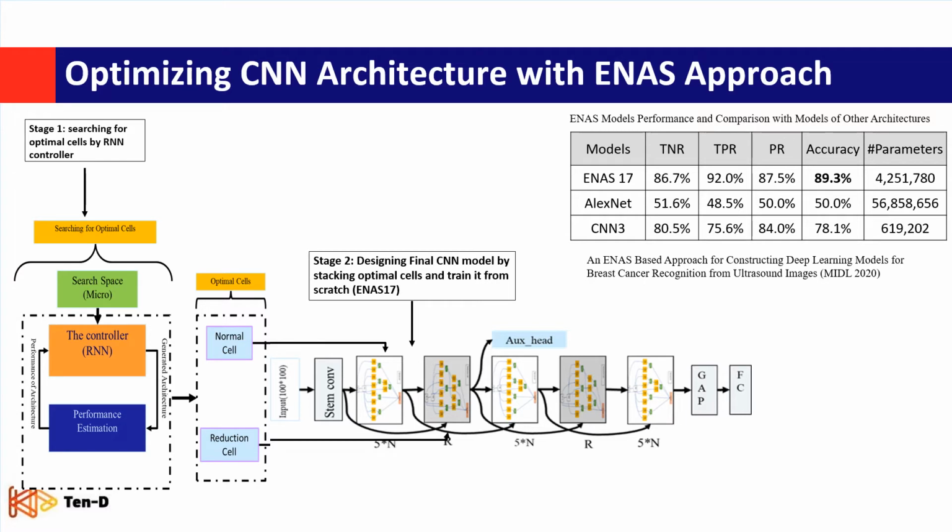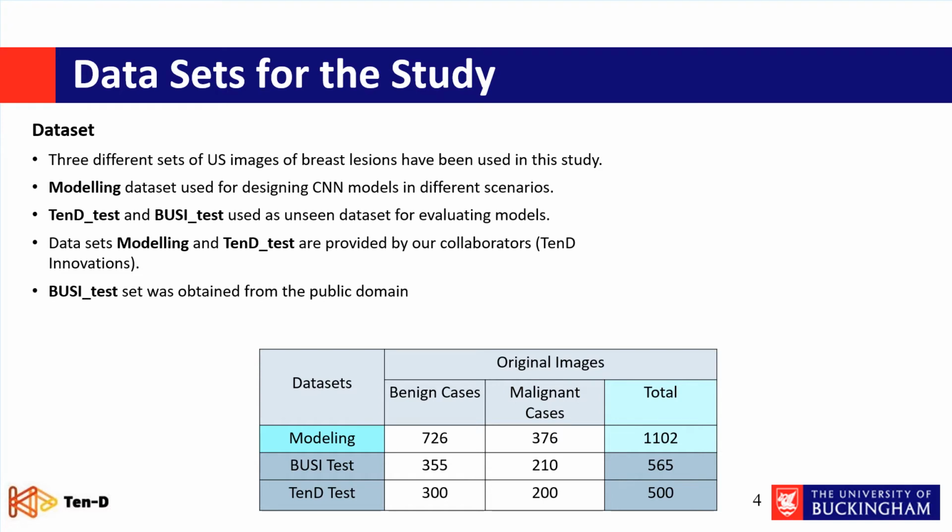But our goal is to design a model which performs well also on unseen datasets, and ENAS might be more likely to overfit because it uses the same dataset for searching and for the modeling. Because of that, we prepared another external dataset and tested our ENAS-17 on it to see the generalization rate of our ENAS. So for that purpose, we prepared a new dataset to be used as an external dataset, and we also have another dataset to use as the modeling part for solving the problem of overfitting of ENAS-17.